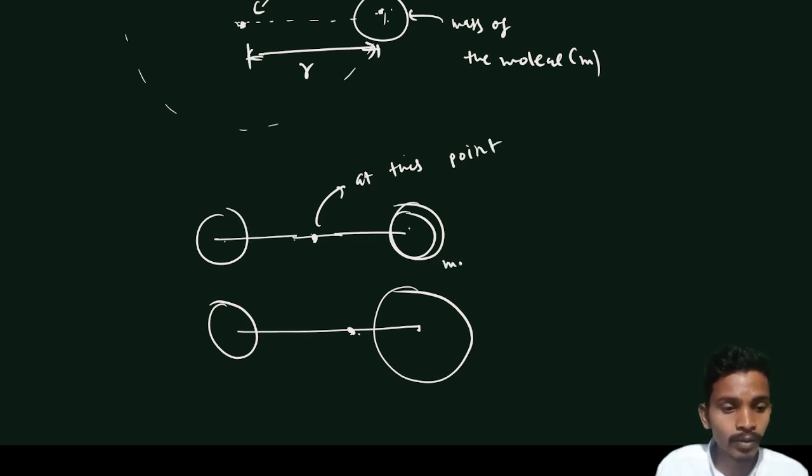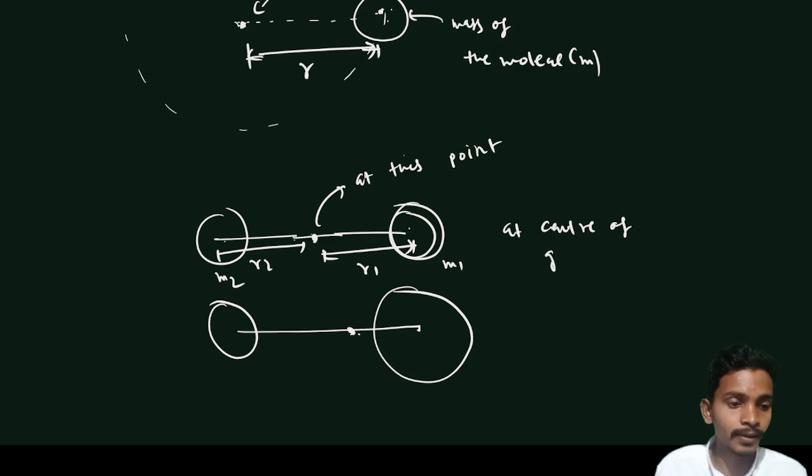Let's say this is m1 mass, this is m2 mass, and the distance between this is r2, and the distance between this is r1. At the center of gravity, m1 r1 has to be equal to m2 r2. This is the foremost condition for the center of gravity.